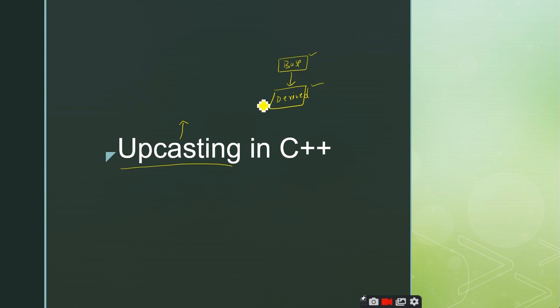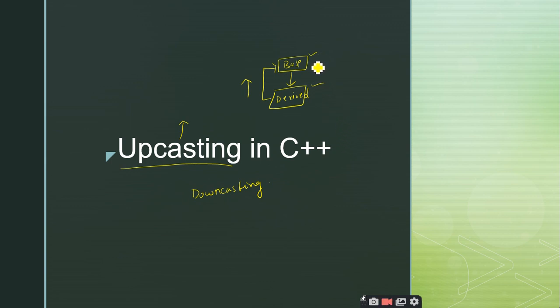We are making the derived class objects make use of the pointers of the base class, right? So derived is at the down level and base is at the up level. What we are doing is using the objects of these derived classes with the pointers of the base class. That is the reason why we call it upcasting. There is another term called downcasting. What do you mean by downcasting?